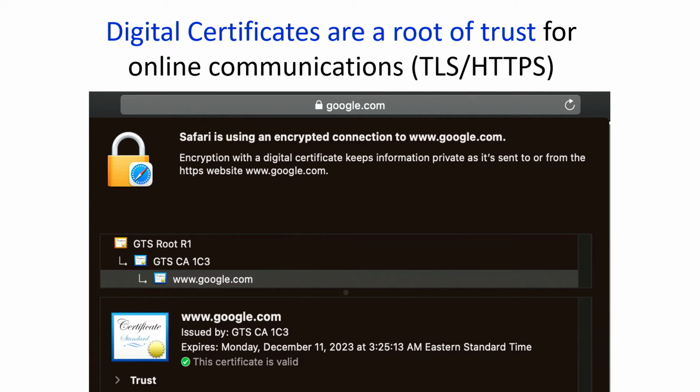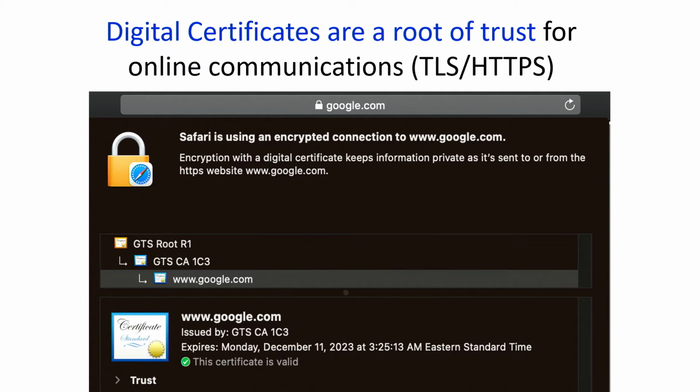me give a brief background on the notion of a digital certificate. Now, digital certificates are a root of trust for our online communications. In this example, I'm showing a digital certificate belonging to Google.com. This certificate presents an authentic binding between the name, Google.com, and its associated public key. It is signed by trusted entities on the internet, which are known as certificate authorities.